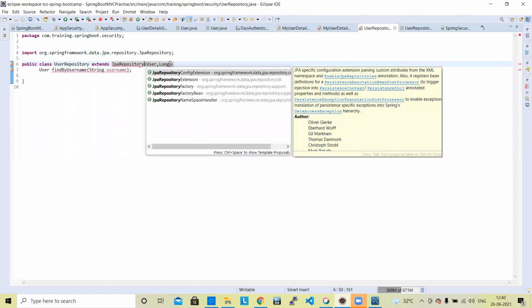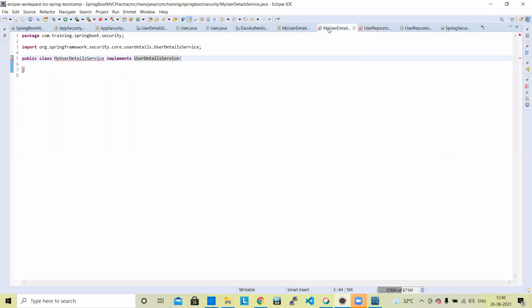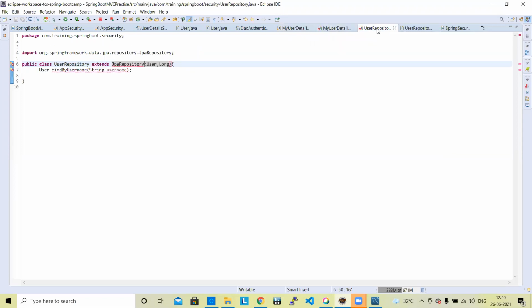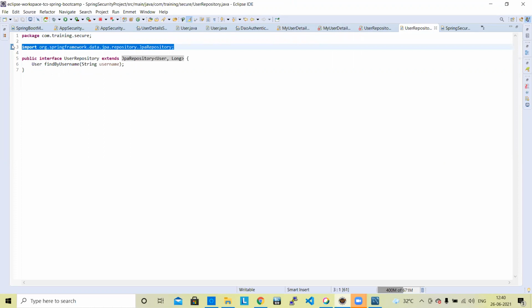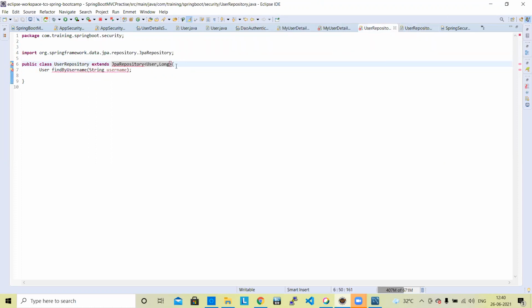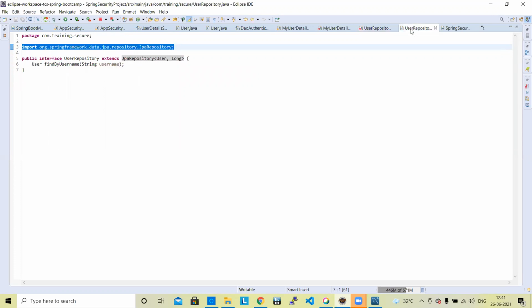So Spring Boot JPA repository, Spring Boot data repository. Implementers of the methods, JPA repository. Find by starter. Any mistakes happening? One minute.